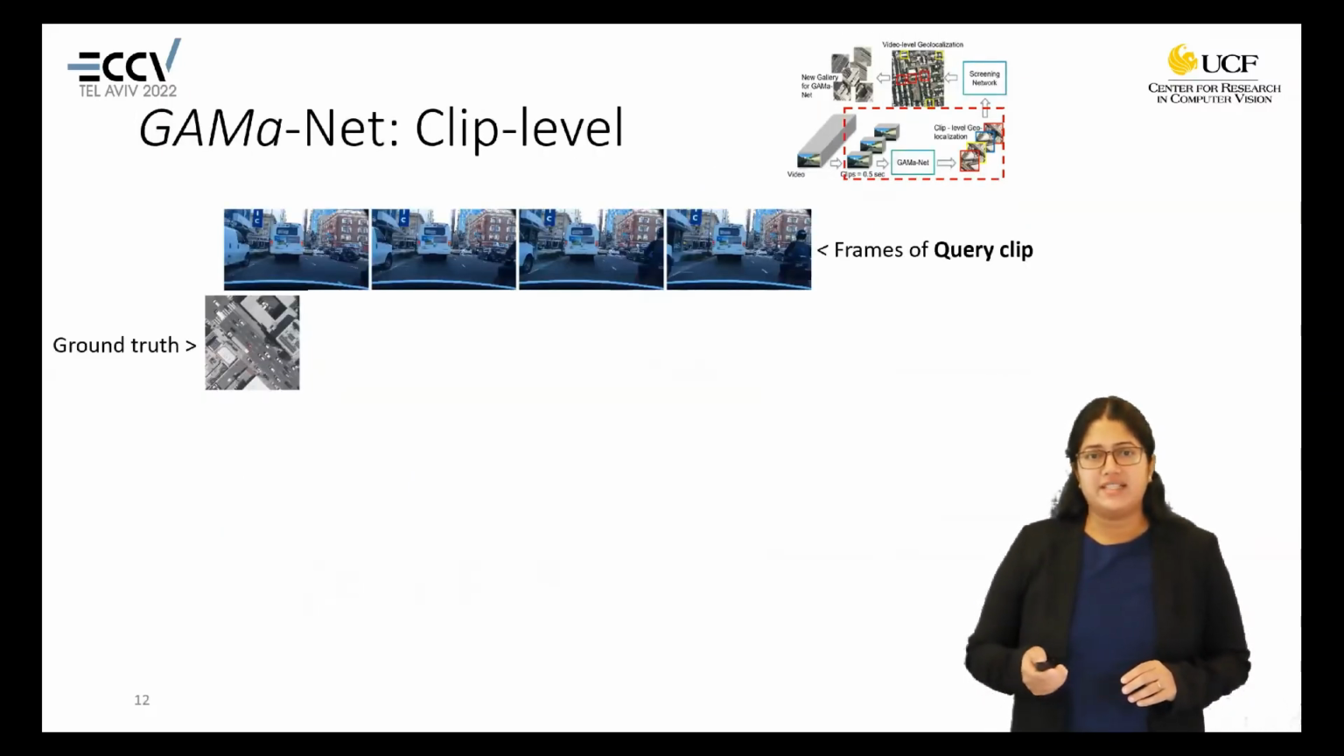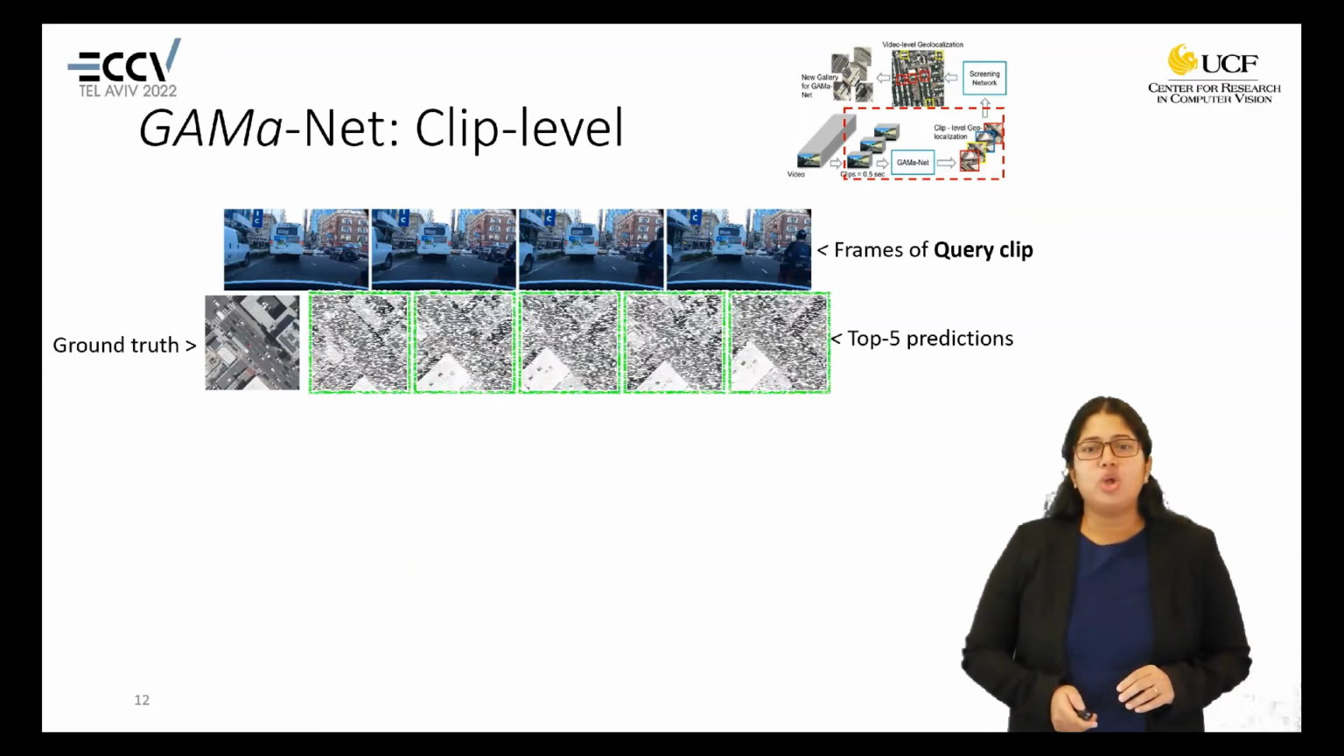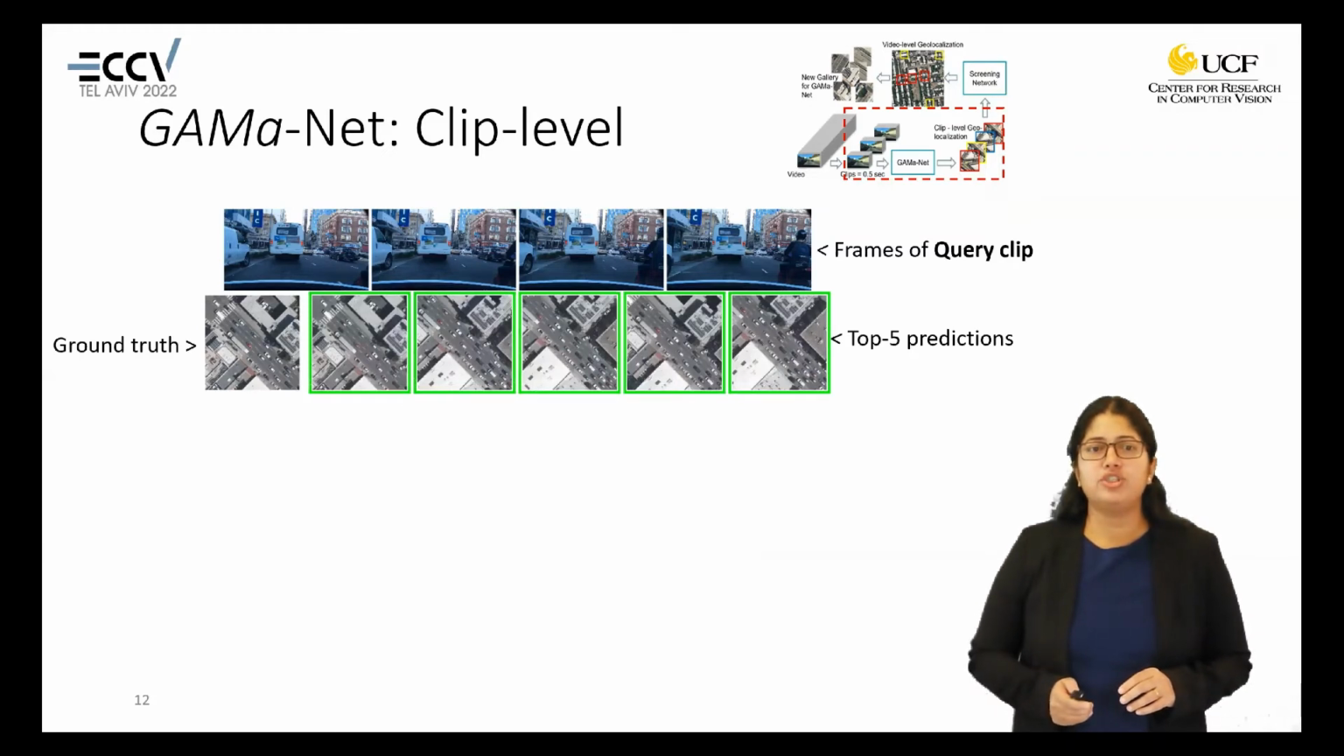These are some examples of clip level geolocalization. In the first row, we have frames of the query clip, and in the second row, we have the ground truth. These are the top 5 predictions by GAMaNet. The green bounding box here shows the correct prediction. Here we can see that there can be multiple correct predictions. This is because of slow-moving cars or vehicles stopping at the red light. Thus, we have multiple aerial images or clips corresponding to the same location.